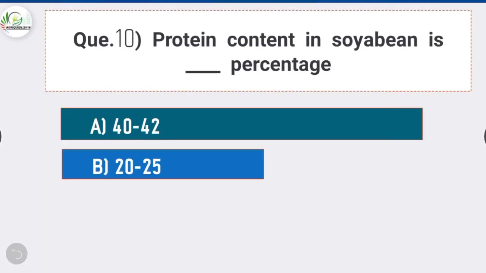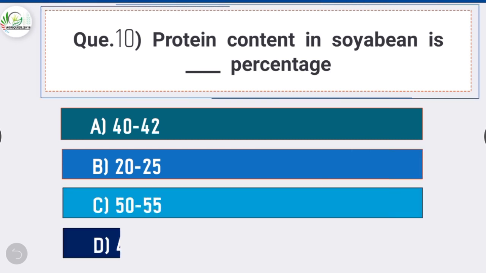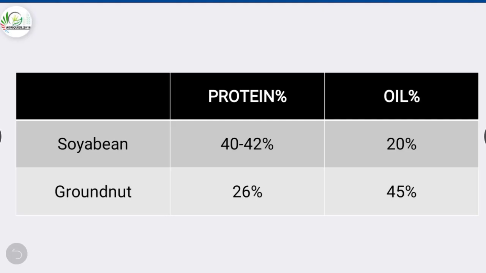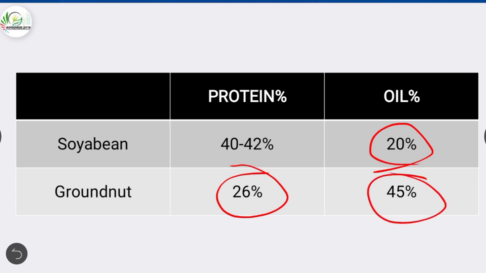Next question. Question number 10. Protein content in soybean is dash percentage. Answer is option A, 40 to 42%. The protein content in soybean is 40 to 42%. The oil content in soybean is 20%. Protein content in groundnut is 26% and oil content in groundnut is 45%.